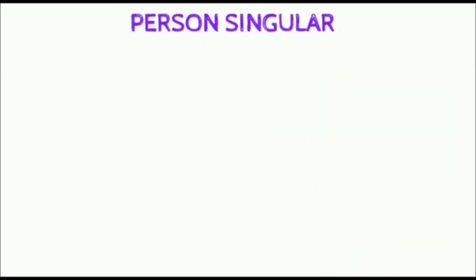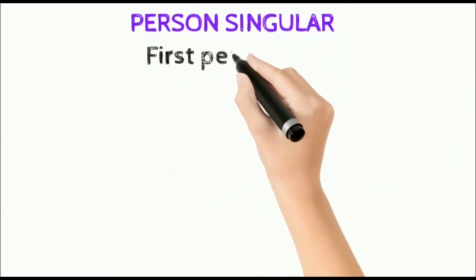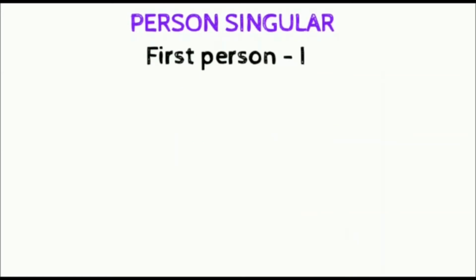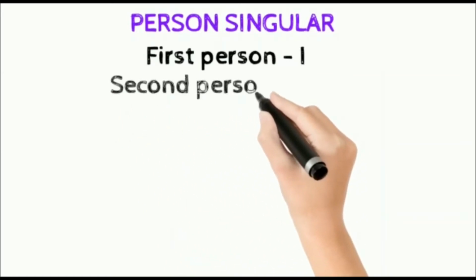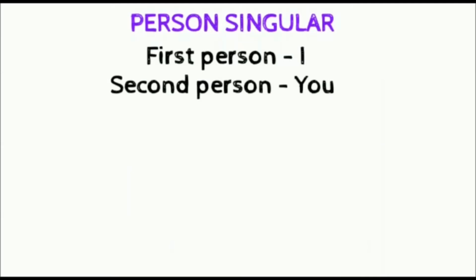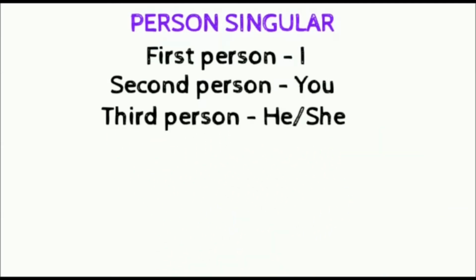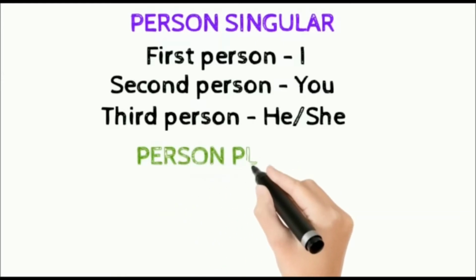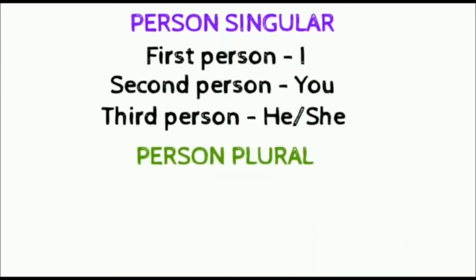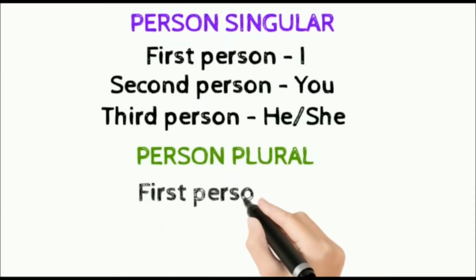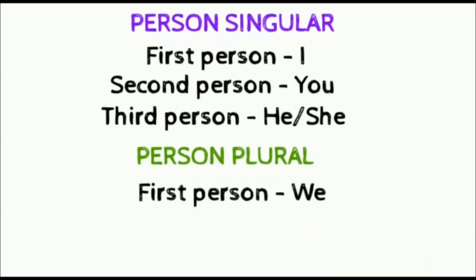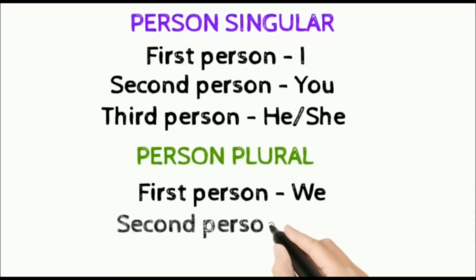Let us take a look at the persons in the singular form. The first person, it is I. Second person, it is you. And third person, it is he, she, or it. In the plural form, the first person is we. Second person is you. There is no change. And in third person, it is they.